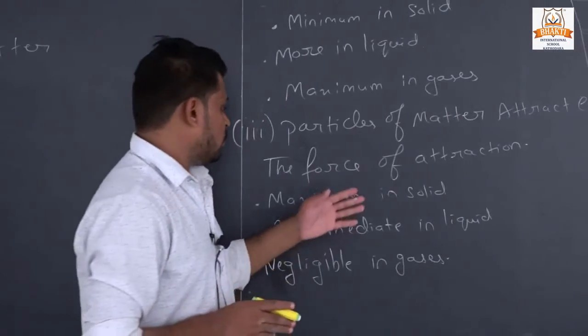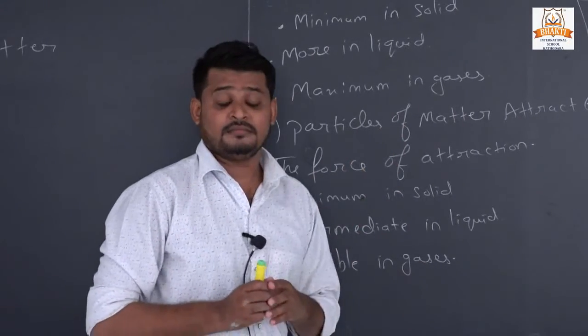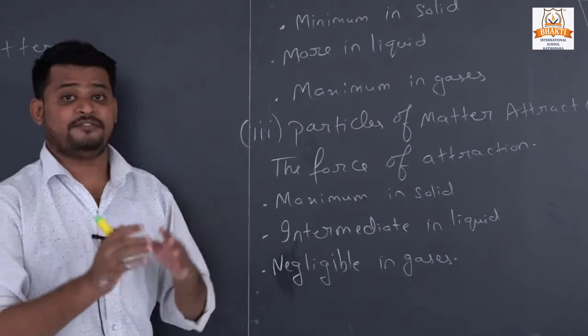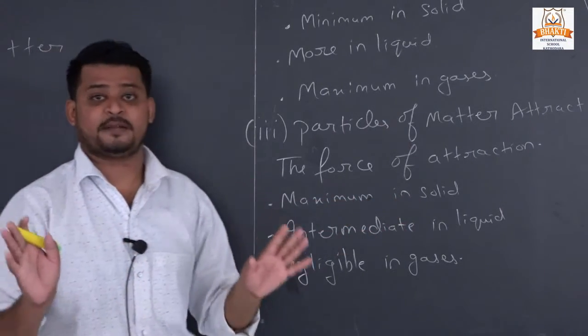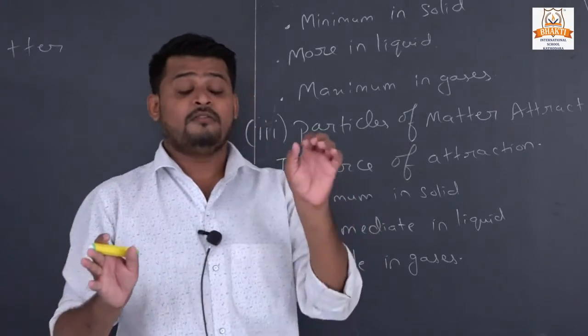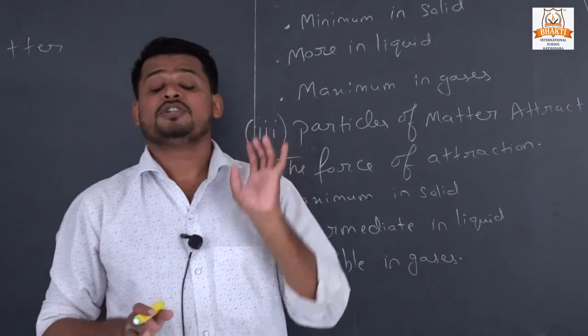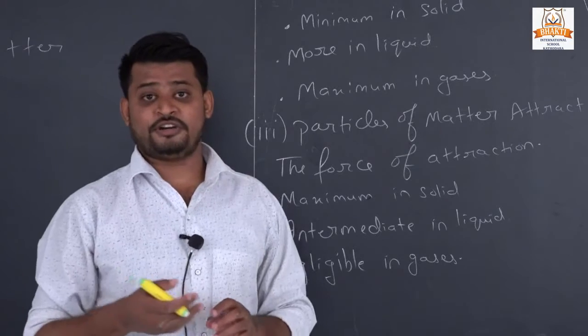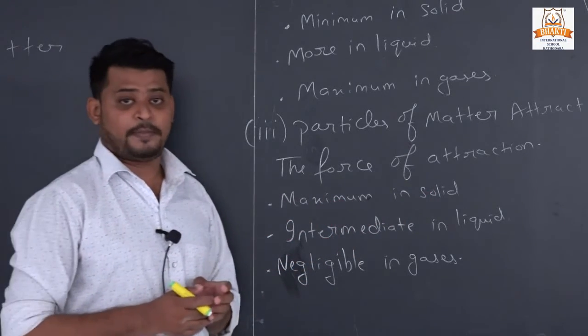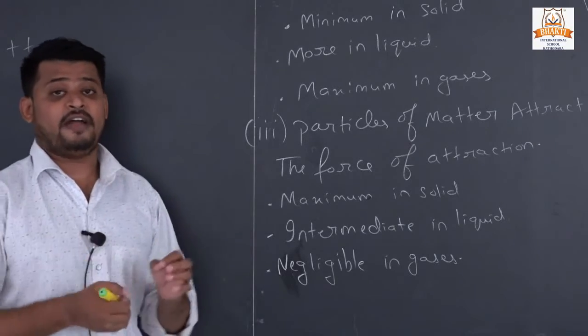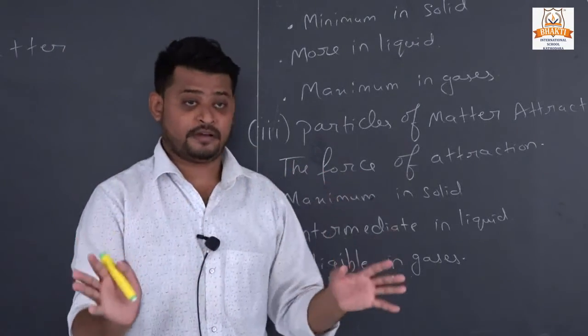Understand? The force of attraction in each and every particle is different, like solid has maximum force of attraction. I have given one example of a nail. A nail is a solid state of matter, and solid has maximum attraction power, so when we strike it with a hammer, it doesn't break.